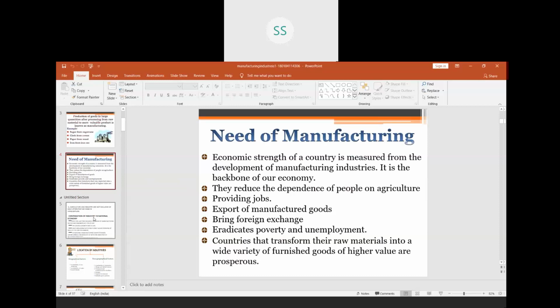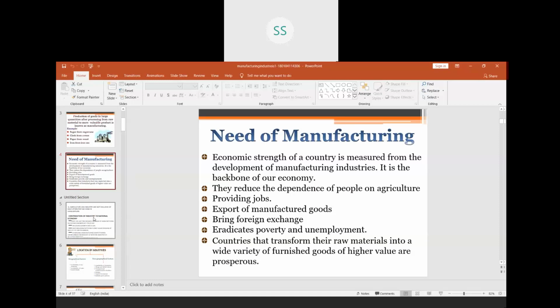That is, we have seen that in the agriculture sector there is so much disguised unemployment. So when there are more factories or industries, more people will migrate from the agriculture sector to the manufacturing sector. That will reduce the dependency of people on agriculture.